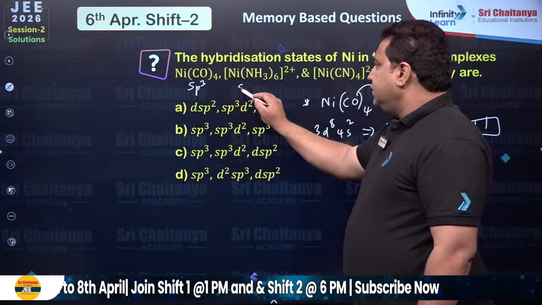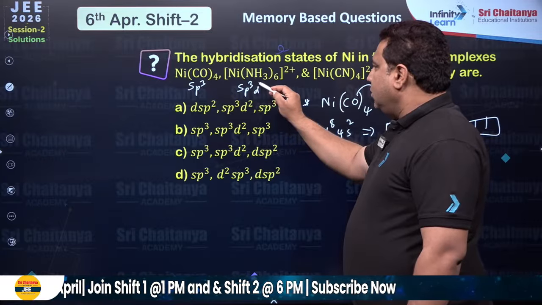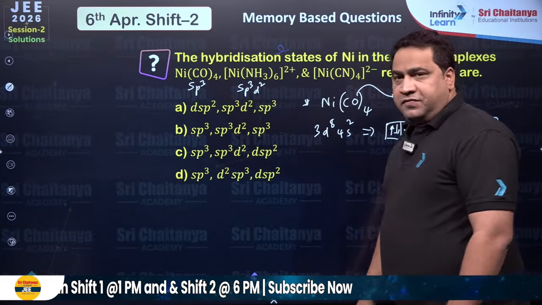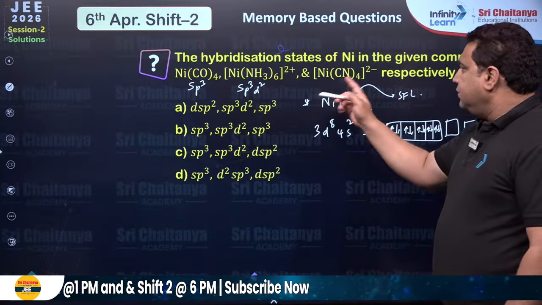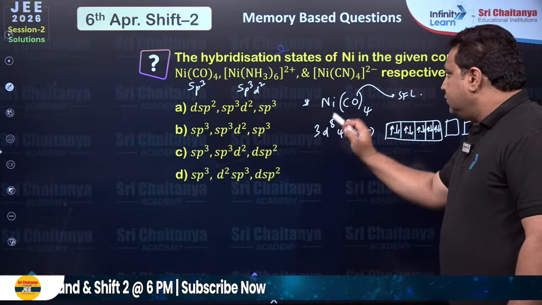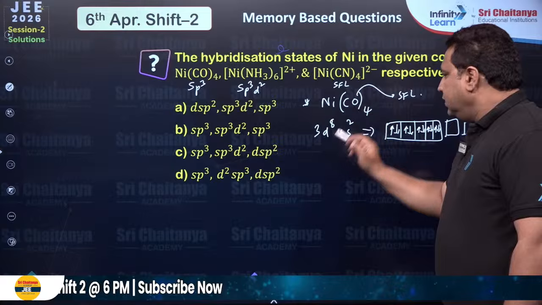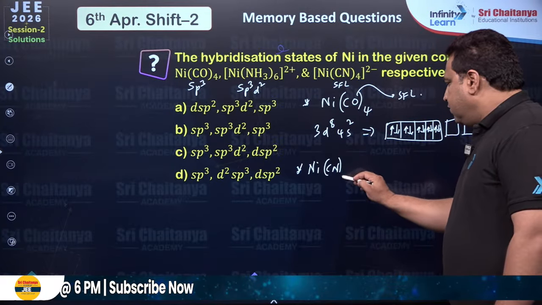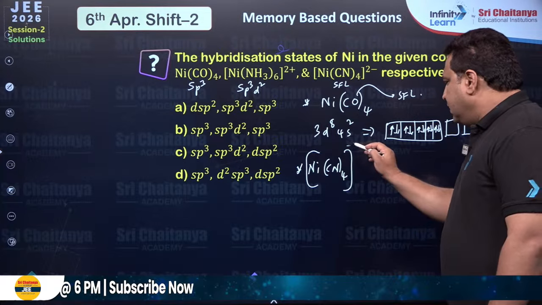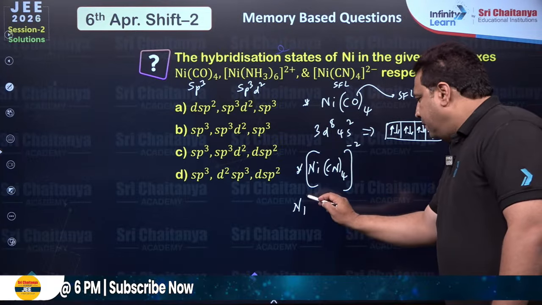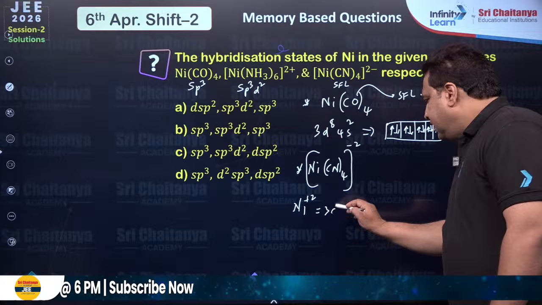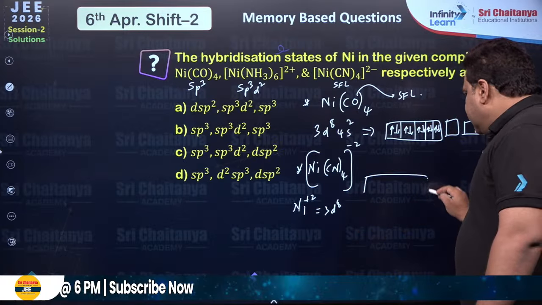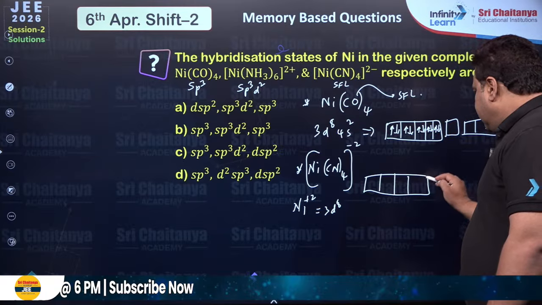and the hybridization of this is very clear, it is an octahedral complex with a weak field ligand, sp3d2. And this nickel tetracyanide is a strong field ligand here, right? So therefore in Ni(CN)4 to the power minus 2, we have nickel plus 2, which is 3d8. 3d8 in strong field ligand, 1, 2, 3, 4, 5.